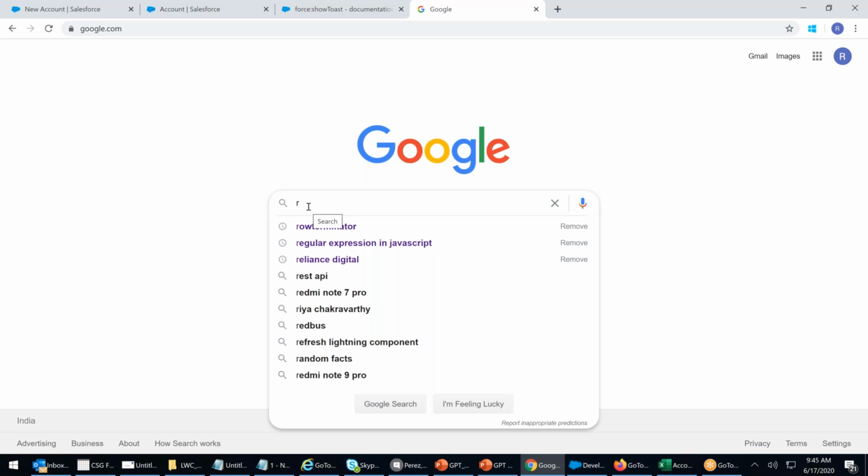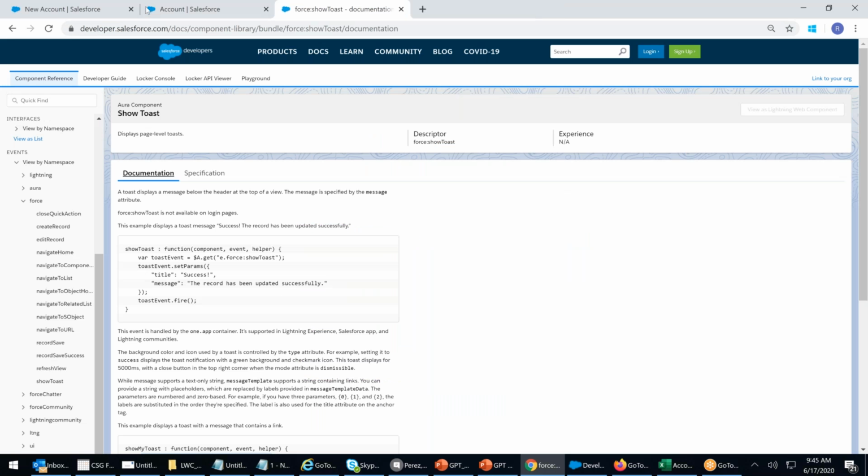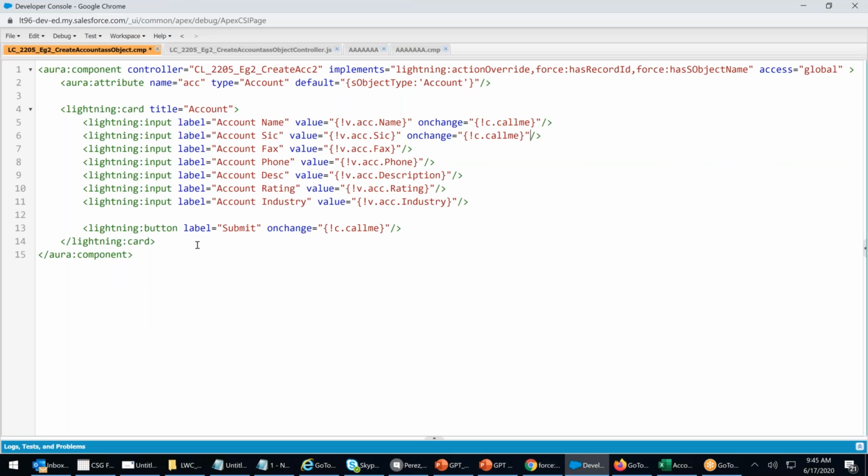One more thing I thought to give you. How can you call a component with a button? I have a lightning button. On this button, I want to call another component. Whenever I click on the submit button, I want example 3 to be loaded. Find it out. Simple, guys. Again, one line command. Understood the requirement, right?